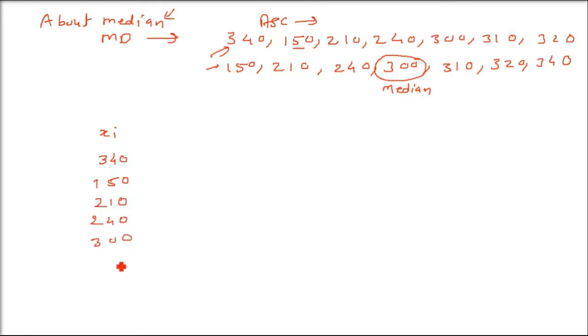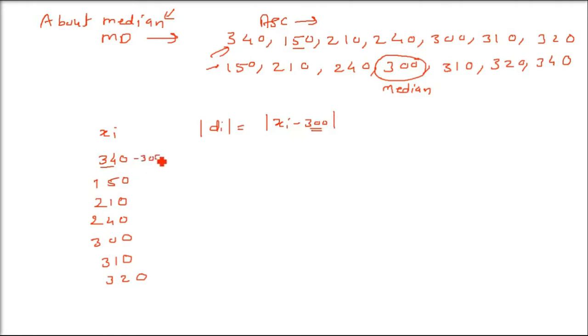So I'm writing all these numbers. The first thing you have to do is find mod di. What was mod di? It is |xi minus 300|. What is 300? That is capital A, which can be the mean and can also be the median. So now take each observation and subtract 300 from it.